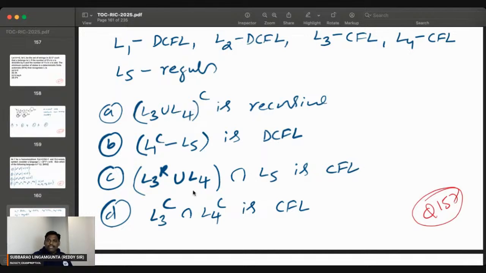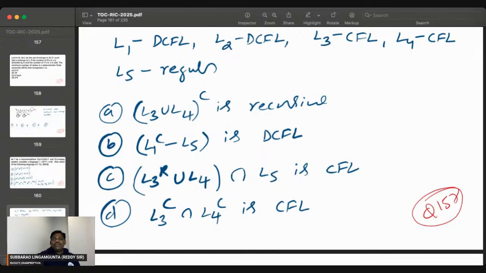Right now try this. L3 is a CFL, and a CFL complement may be a CFL, may not be. CFLs are not closed under complementation. Everyone knows CFLs are not closed under intersection, and complementation also. CFL complement is CSL. So CSL intersection CSL is CSL. CSL means recursive, so A is correct. He's asking recursive, so CSL means recursive is correct. Let's go to the second option.